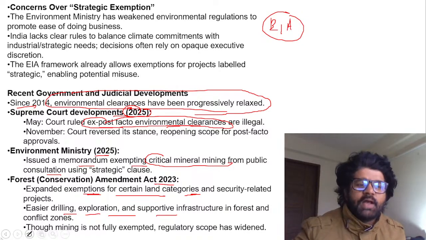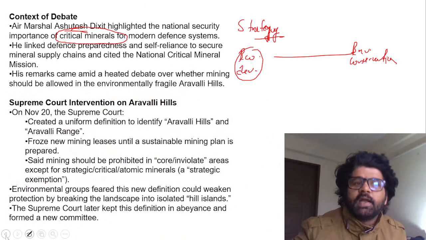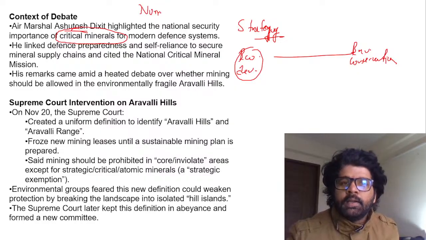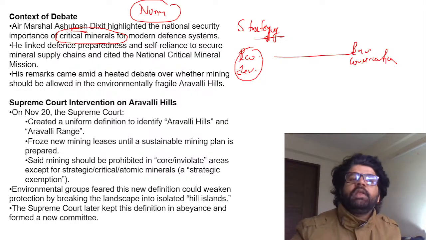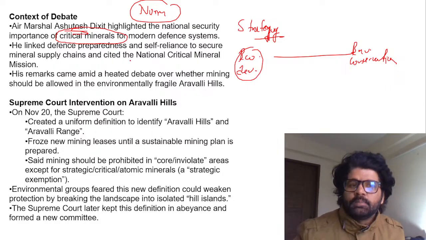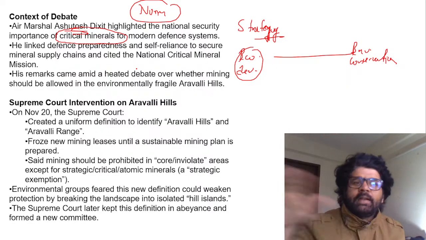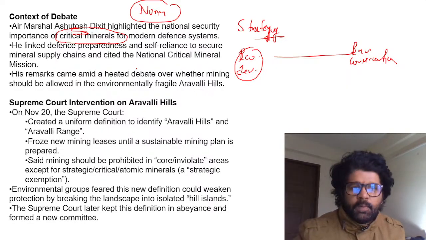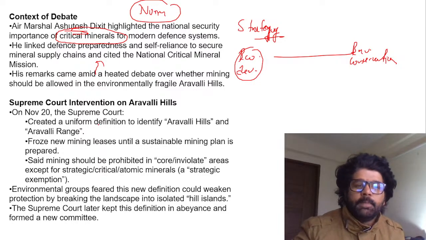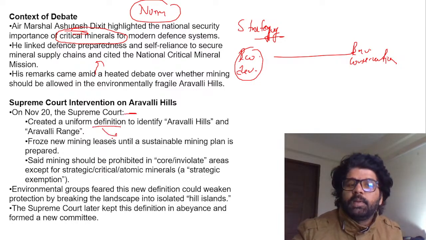So all these things are happening, which in a way is saying that this Aravali judgment, or whatever is happening in Aravali or around Aravali, is not an exception. It has become a norm in the current Amritkal India. And here even Air Marshal Ashutosh Dikshit is saying that we need critical minerals. Aravali has critical minerals. So we cannot put a blanket ban on all mining operations in Aravali. That cannot happen. It will compromise our defense preparedness. That is what the Air Marshal is saying. In that regard, we are having this debate. With the Supreme Court intervention, they created a uniform definition, 100 meter, etc. And then they stayed that particular definition right now.